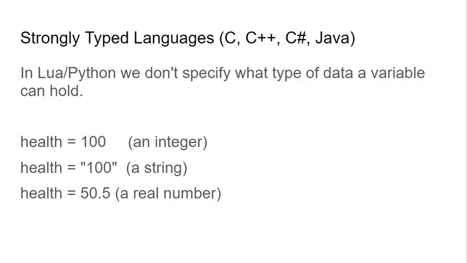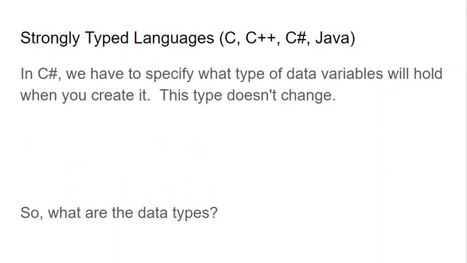And when you declare a variable in C#, you have to say what you're going to put into that variable. So for example, if you want a variable called health, you need to specify that that's an integer variable or a floating point number. You have to say what goes in there. If you want to have a variable called first name, you need to specify that that is going to contain a string, which is just a computer term used for text.